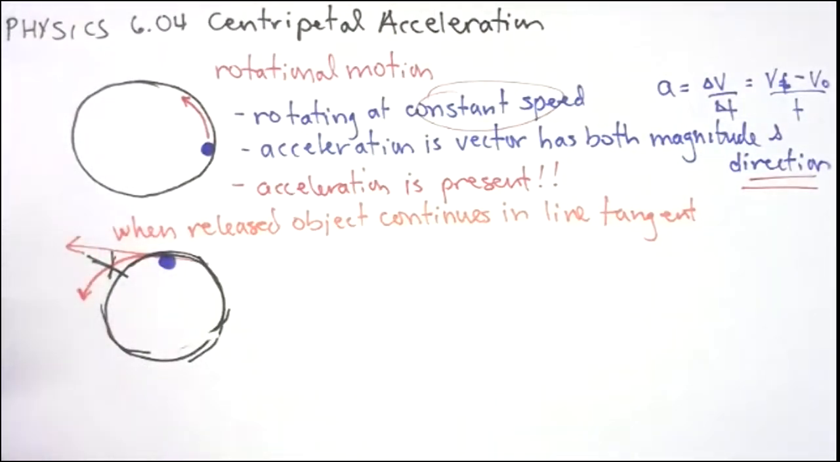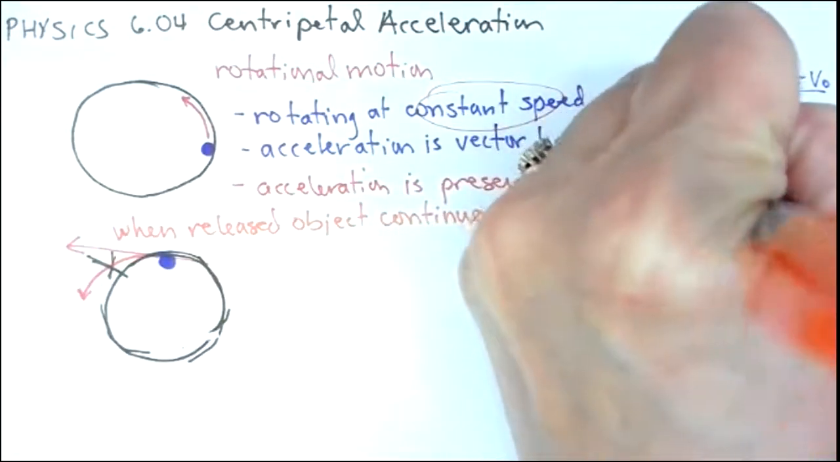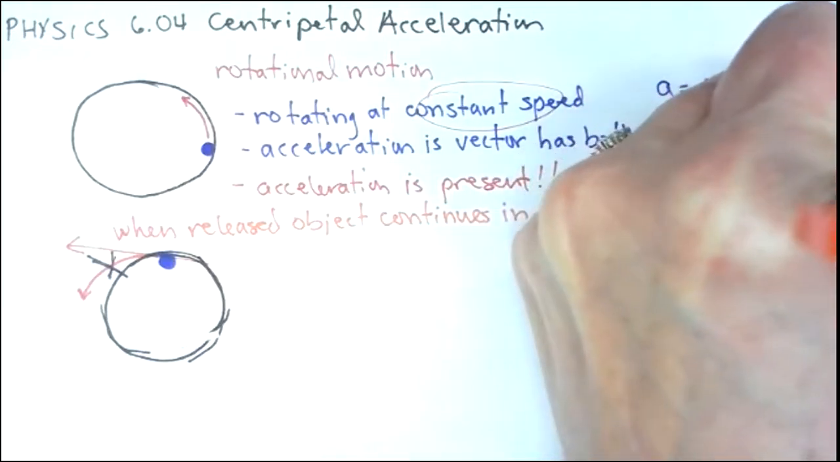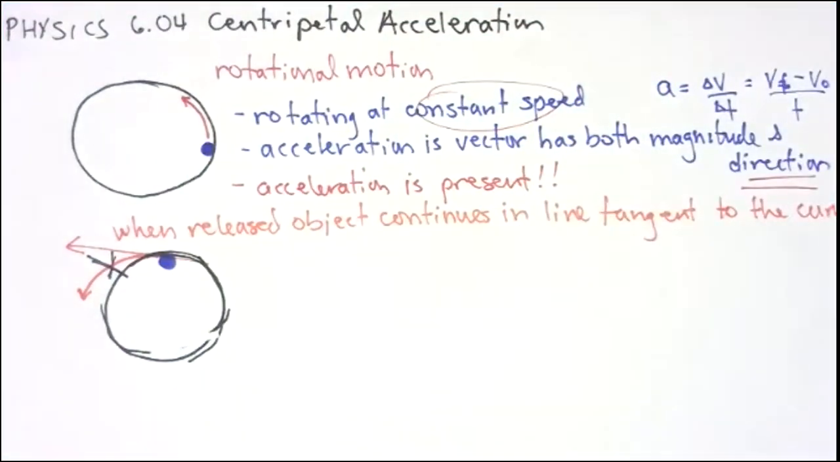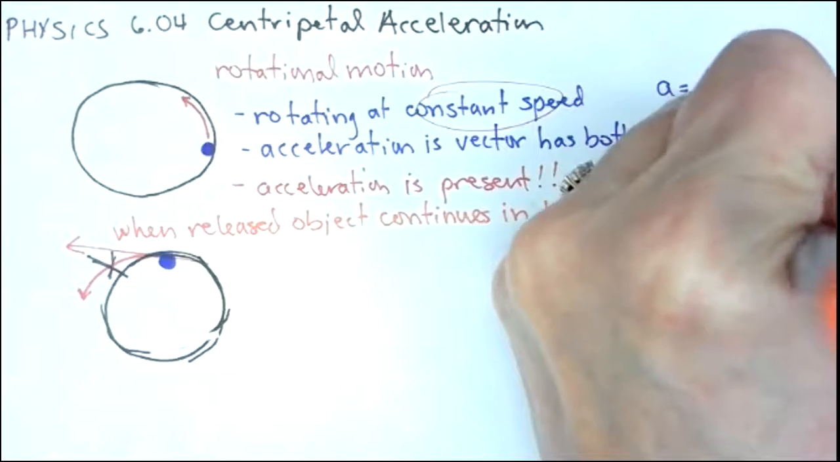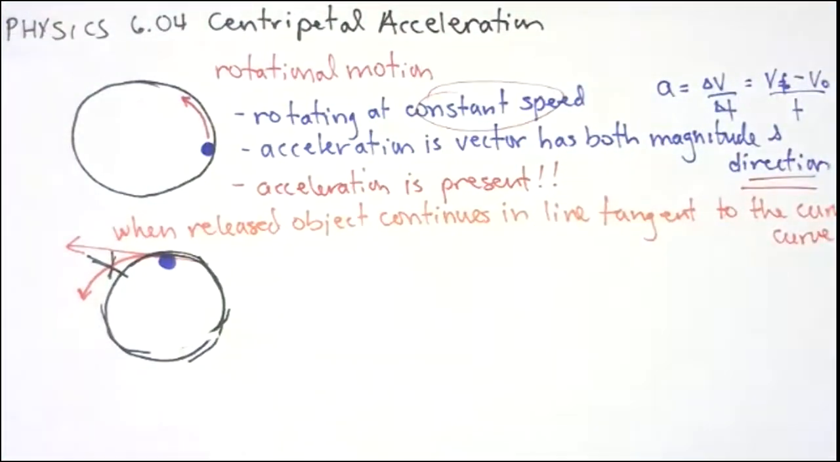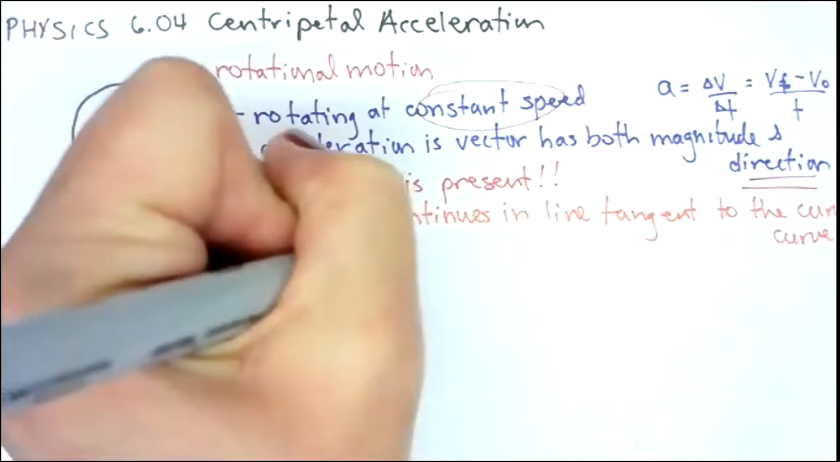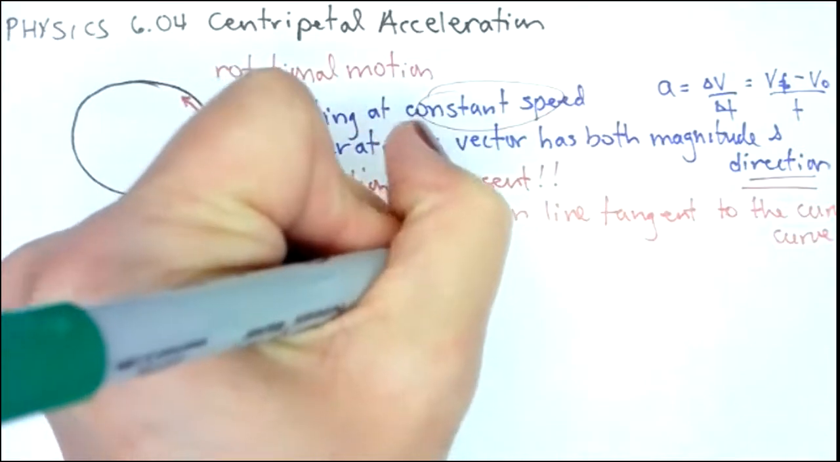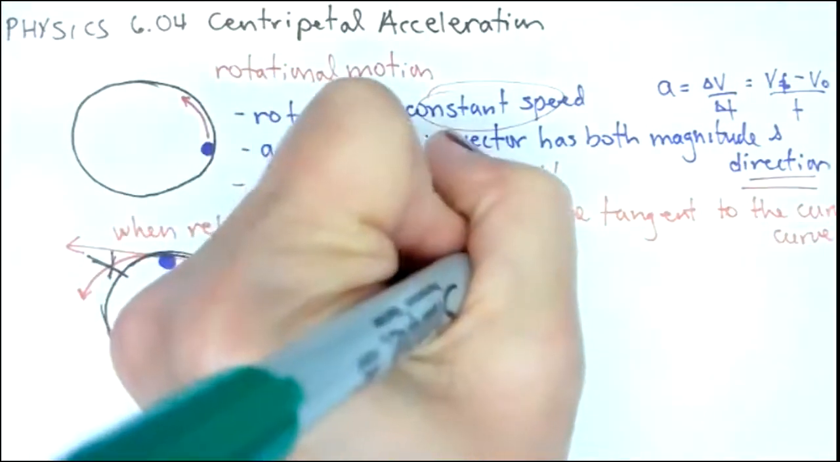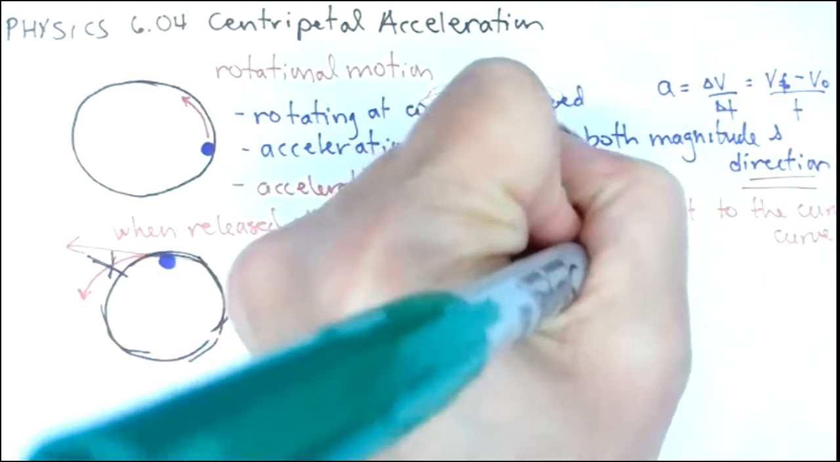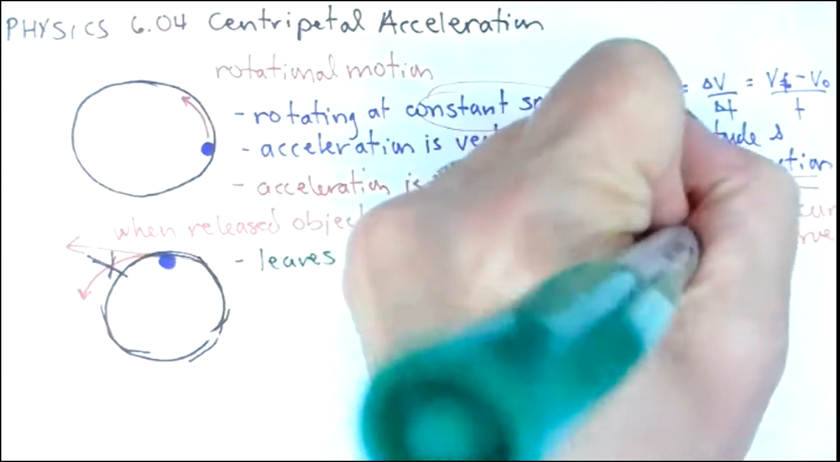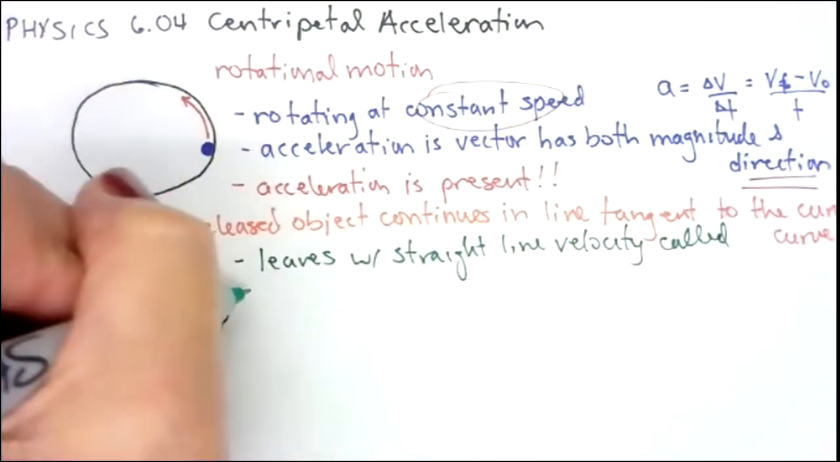So when released, the object continues in a line tangent to the curve. The speed that this comes off with is called the tangential velocity. So it leaves with a straight line velocity, called tangential velocity.